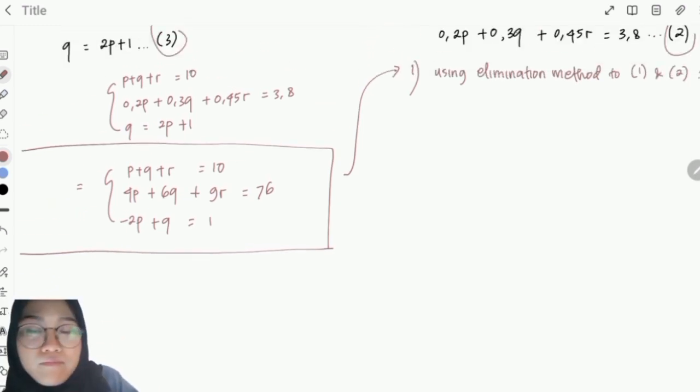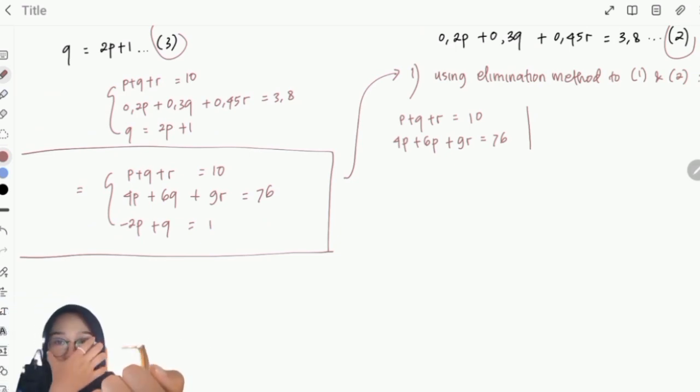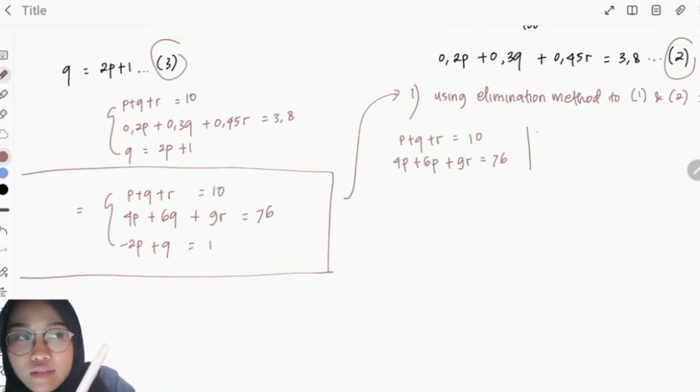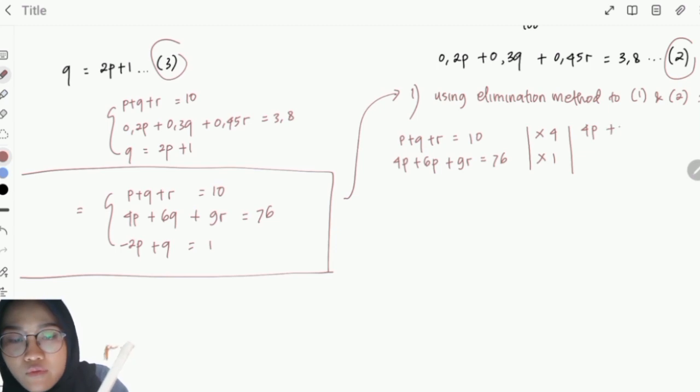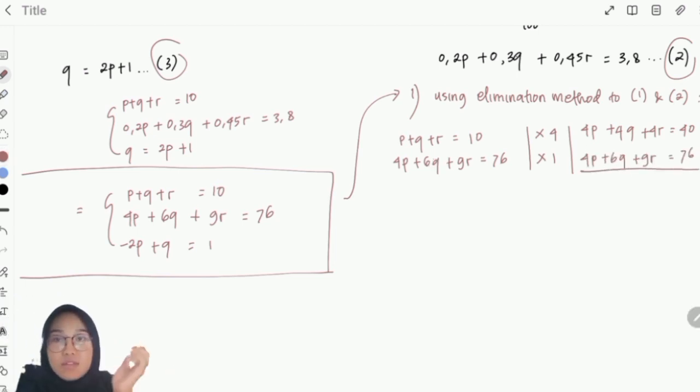Then we got how to use the elimination method. We have to eliminate one of the variables, right? So we can times 4 in here and times 1 in here. So we got 4p + 4q + 4r = 40, and then we eliminate, or we minus.